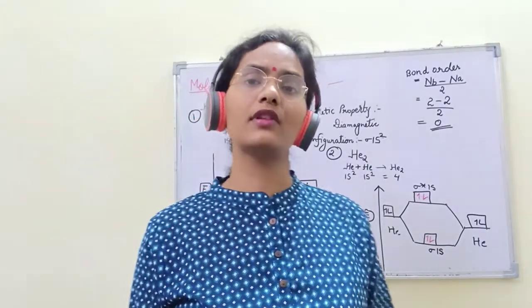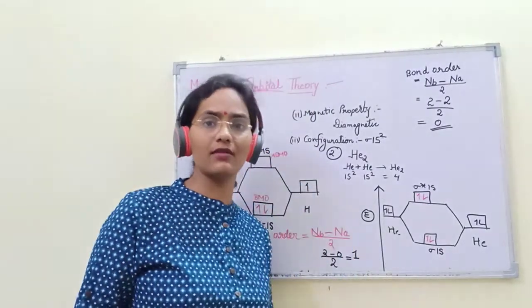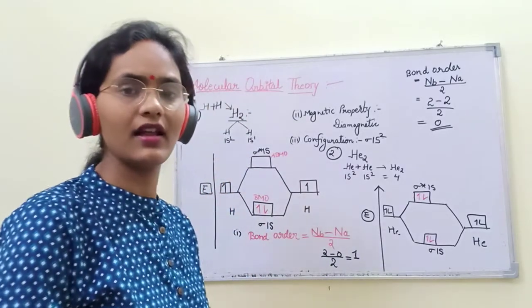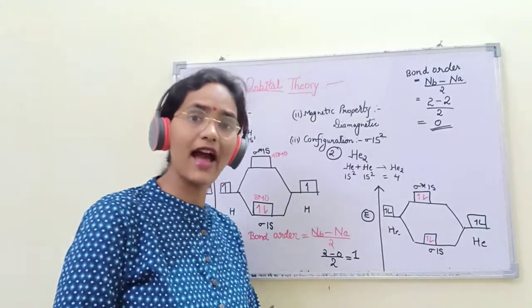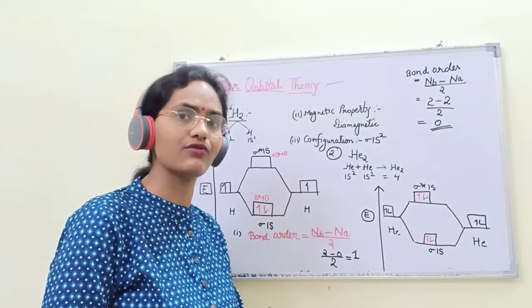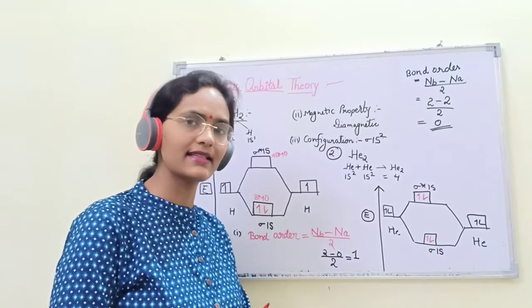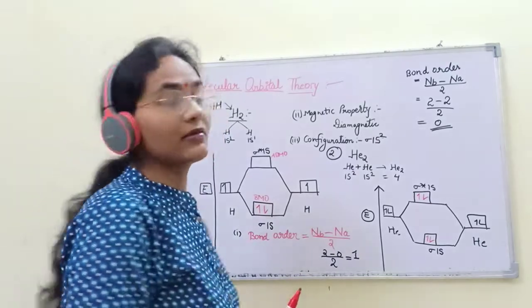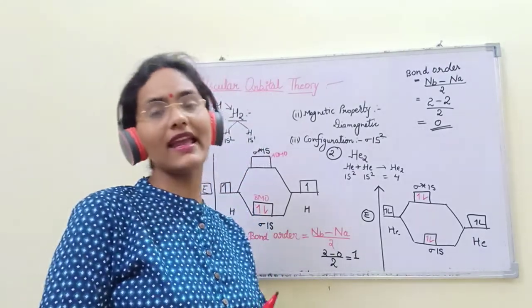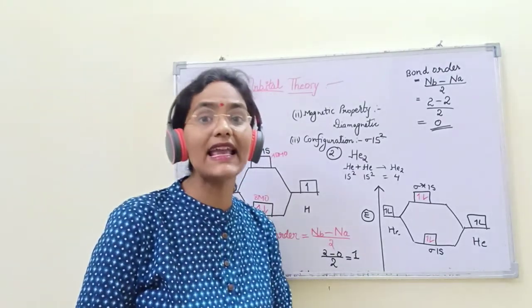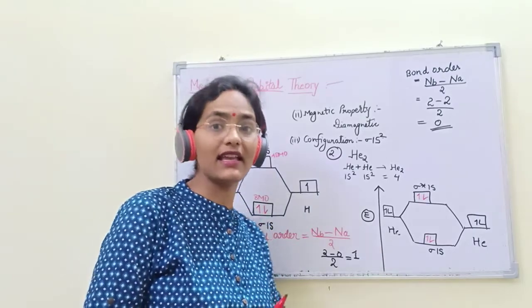Why does the helium molecule have bond order 0? Anyone? What is the reason behind this? Yes. Because helium is an inert gas.